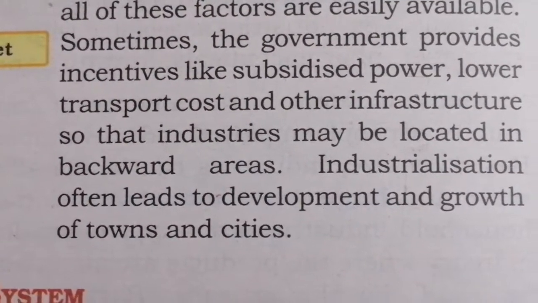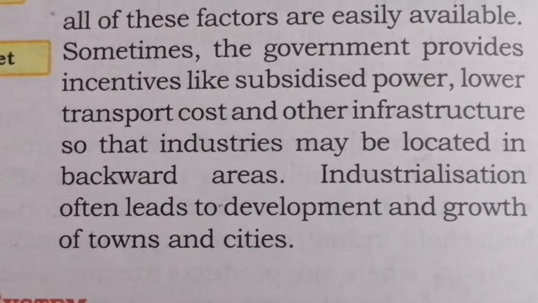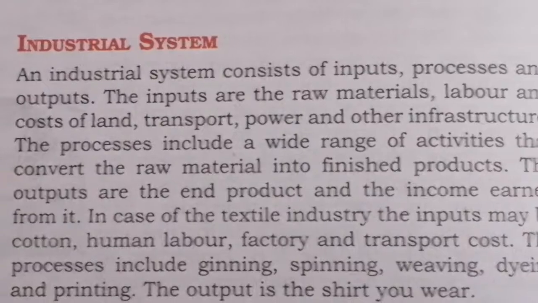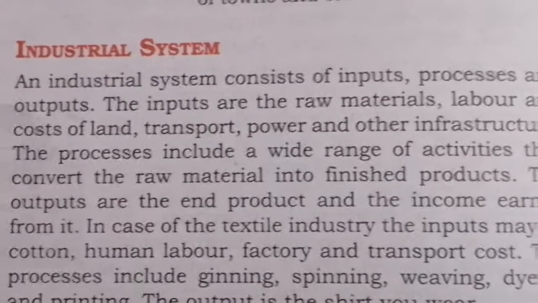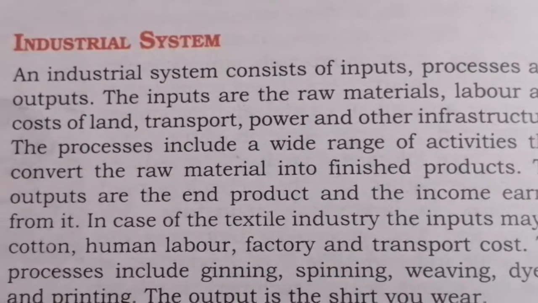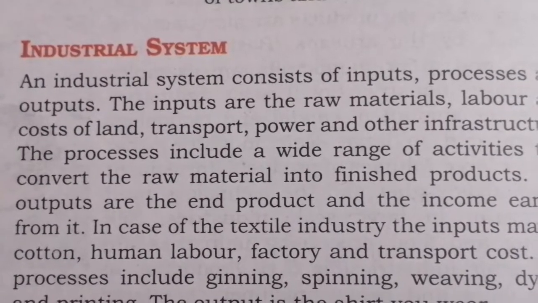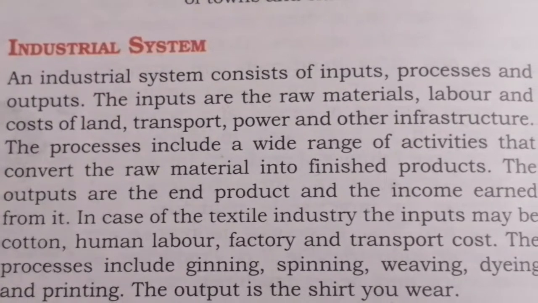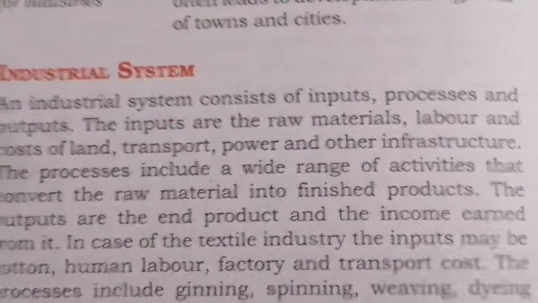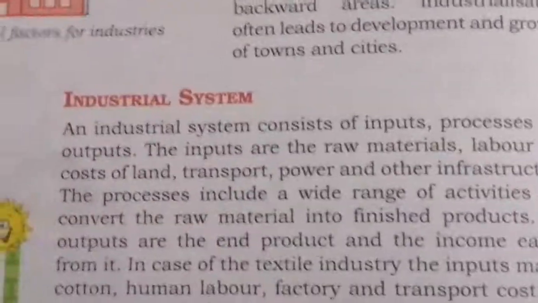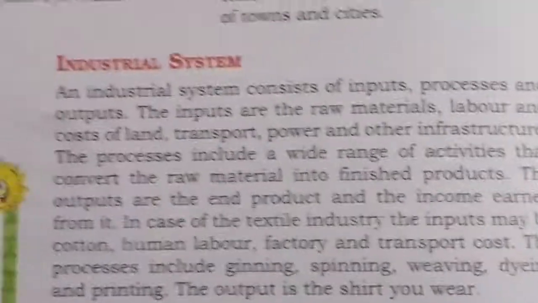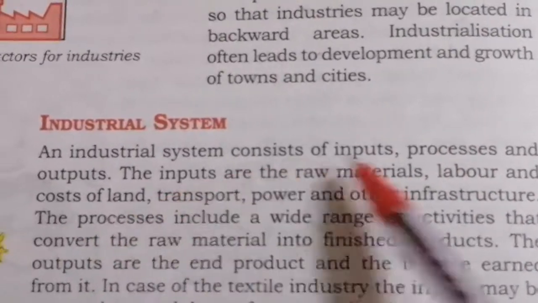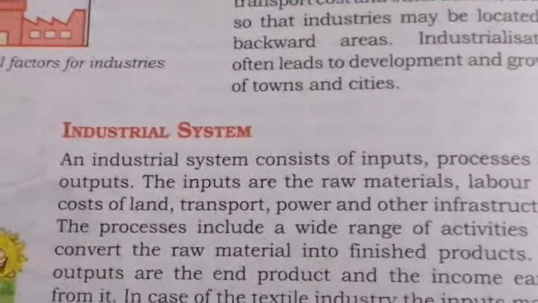Industrialization also leads to development and growth of towns and cities. Okay. Now your next topic is industrial system. What is it? Industrial system. So we are going to see what are all the things needed for an industry. That comes under your industrial system. So an industrial system consists of what? Input, process and output. What is it, children? Input, process and output. So these three are the systems of your industry.